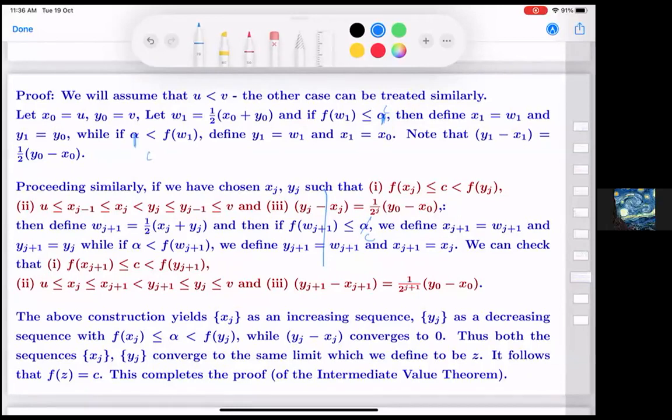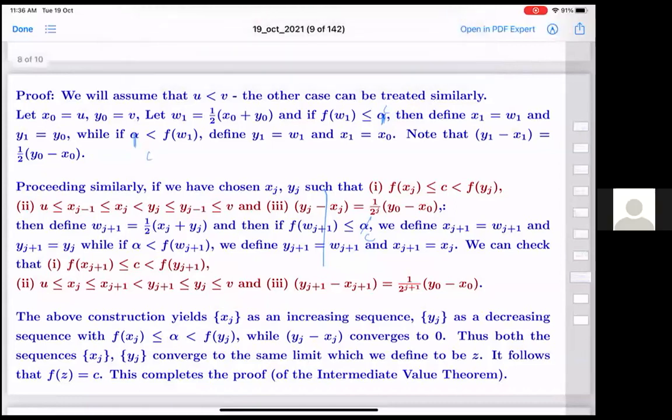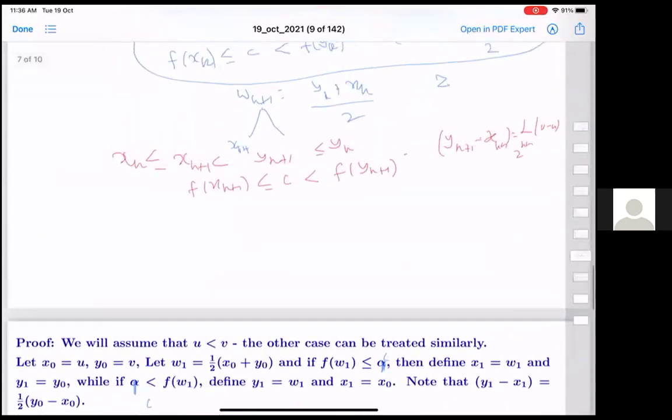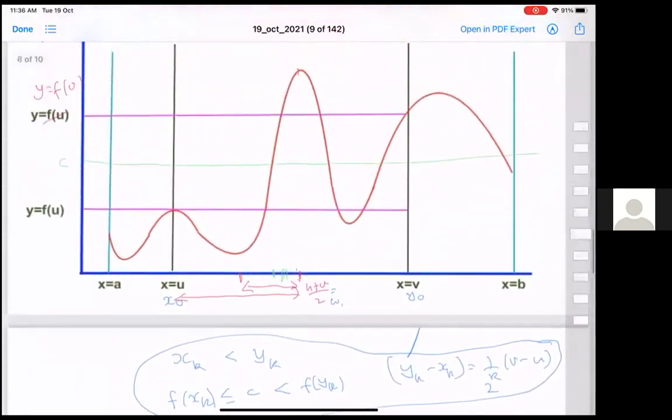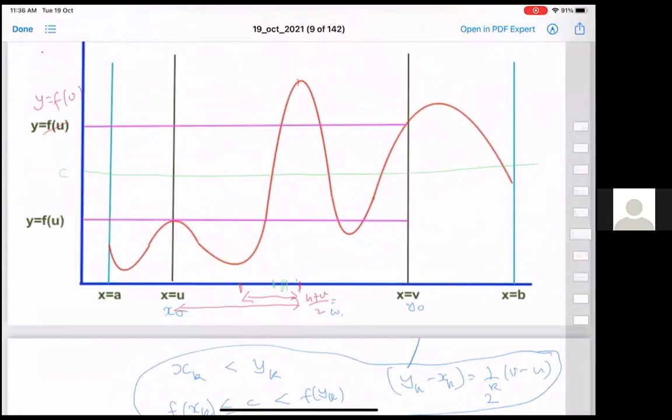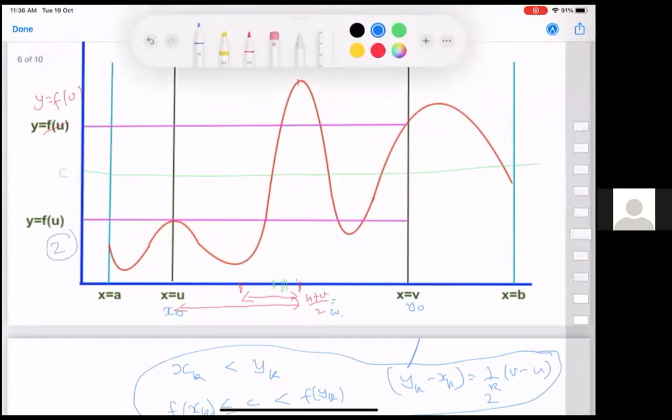Okay, so for example, I'll give you a thing where I can prove for you that you will never reach it in finite steps. Let's say you have some u, v. Your f of u is equal to 2, and f of v is 4.